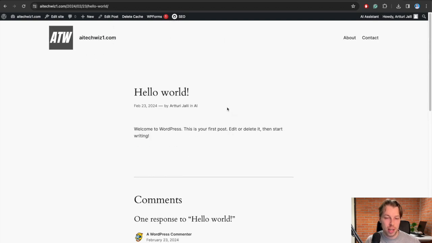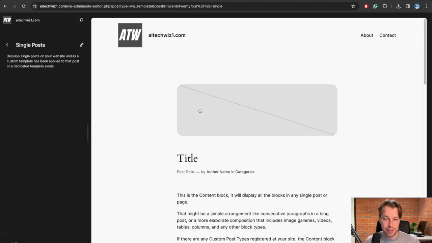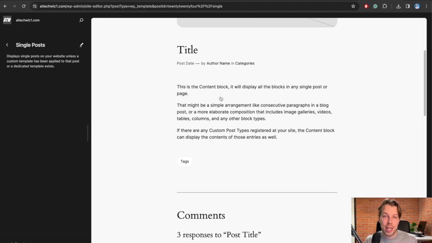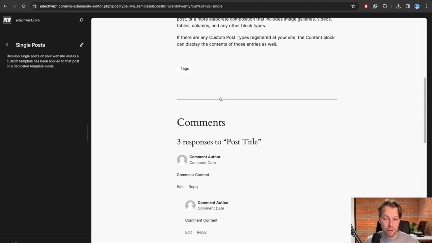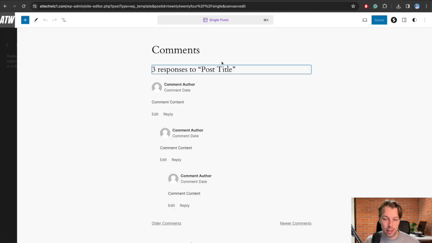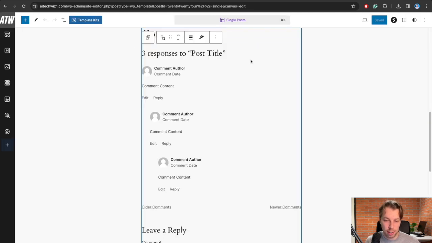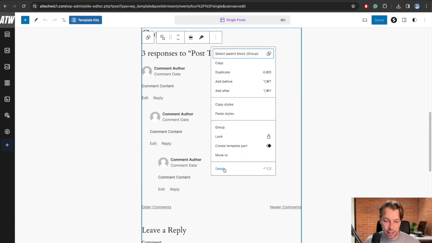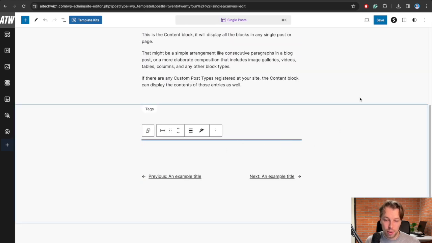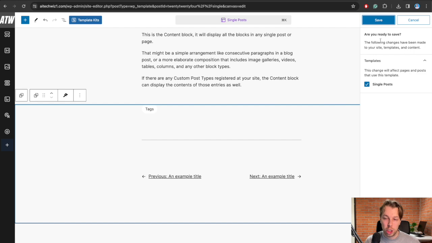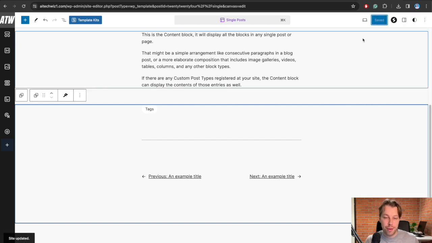So to get rid of these comments, you can just click on edit site. Then this shows you the kind of template that you're using with your blog posts. And you can just click on this comment section right here. I think you can actually select the whole box here, and then you can click on delete. And now there is no way for you to show comments in your blog posts. So this is great. Now you don't have to worry about spam.